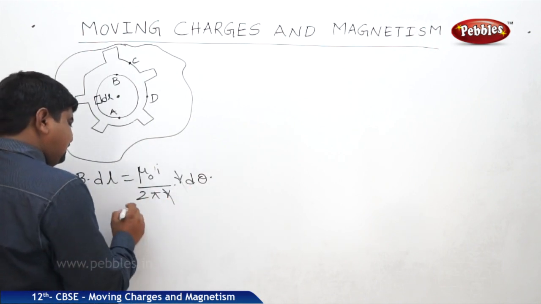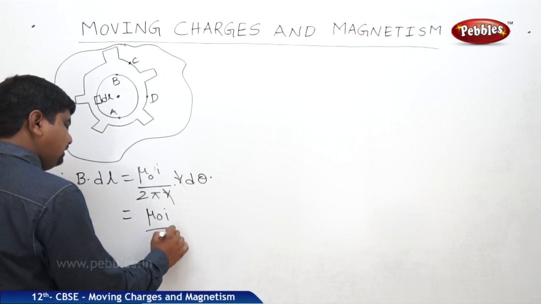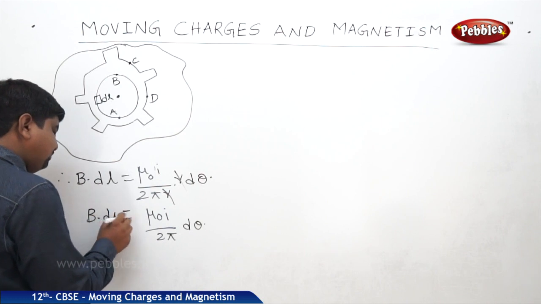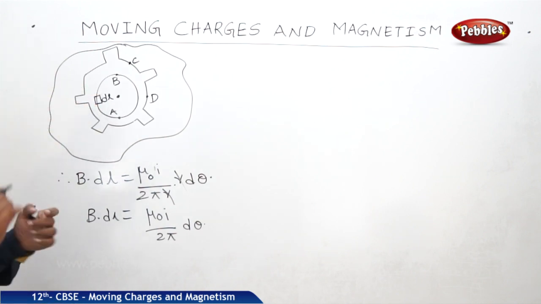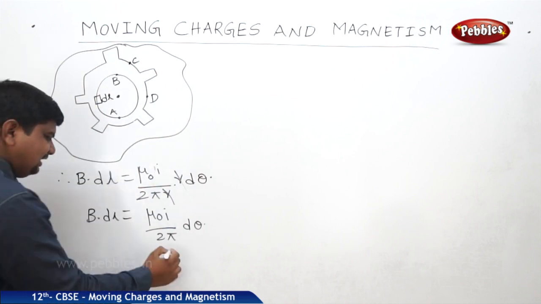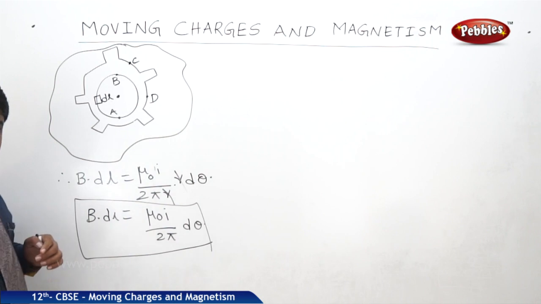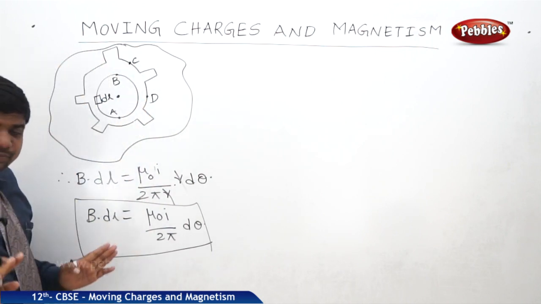So r and r get cancelled, therefore mu naught I by 2 pi d theta is B dot dl. That means in a given infinitesimal section, or a small section of the length, the magnetic field is this much, mu naught I by 2 pi into d theta. But what about the magnetic field along the whole loop AB?